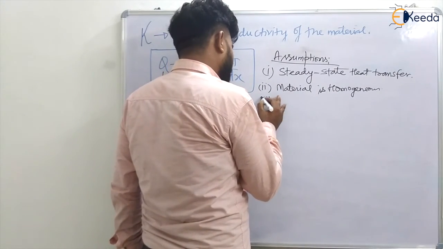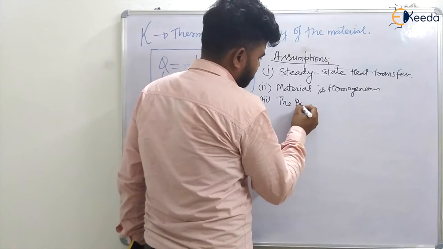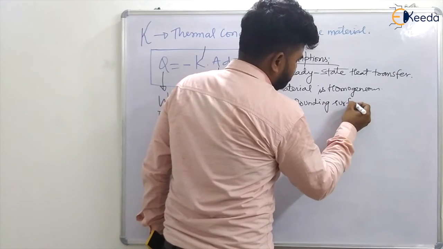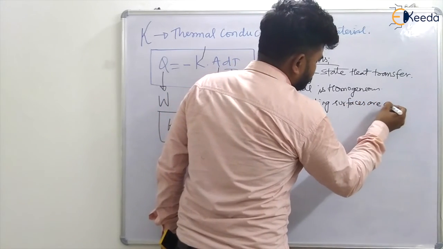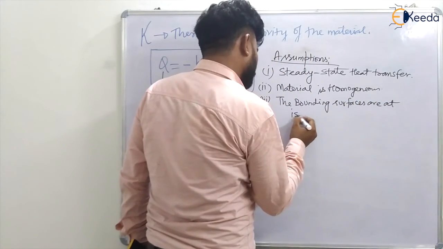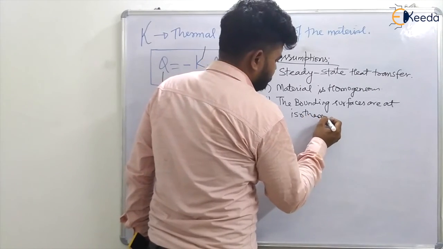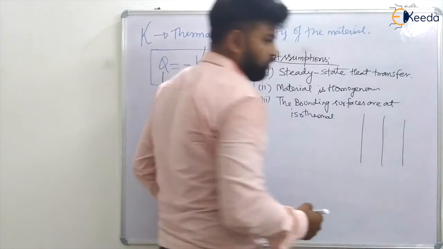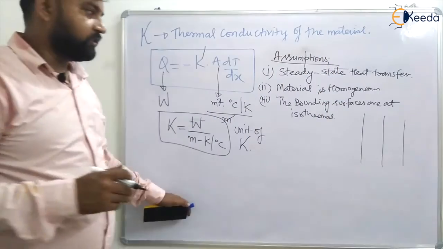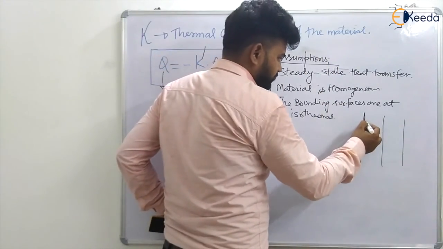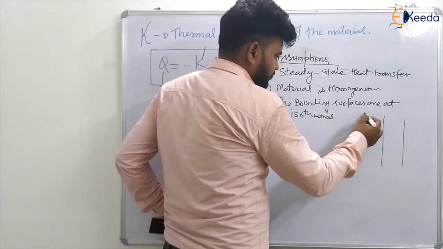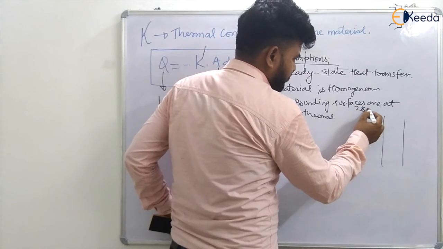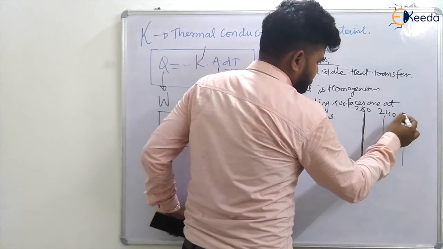Number three, the bounding surfaces are isothermal. How are they isothermal? If there are surfaces, the temperature is not changing along the surface. Every surface has a constant temperature. Let us say this is at 280, this is at 240, this is at 230.